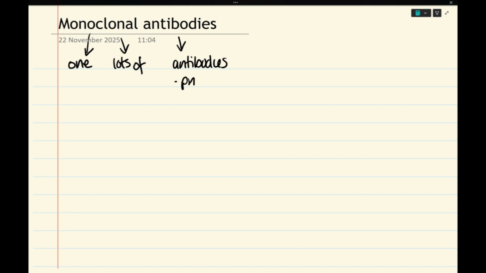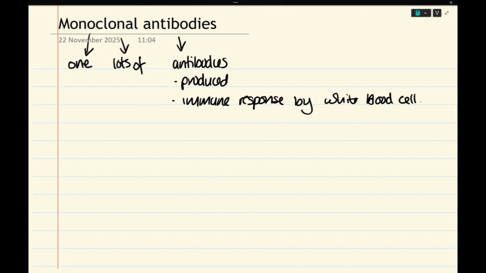antibodies that are produced as part of the immune response by white blood cells. And they attack invading pathogens. A pathogen is a microorganism that can cause a disease.